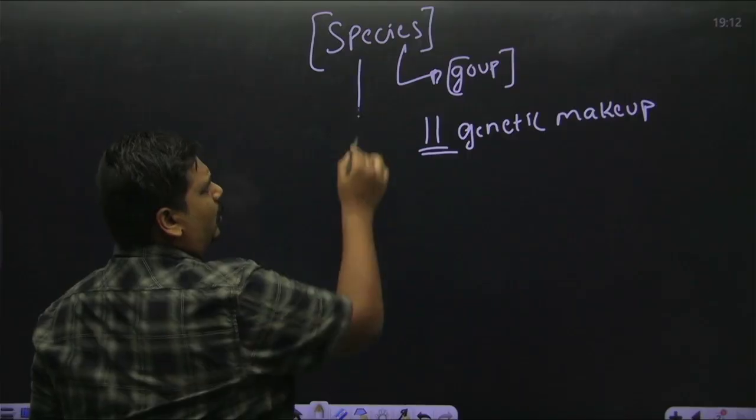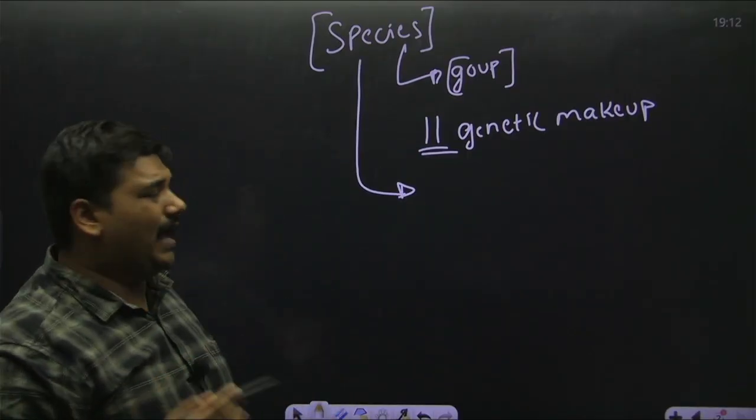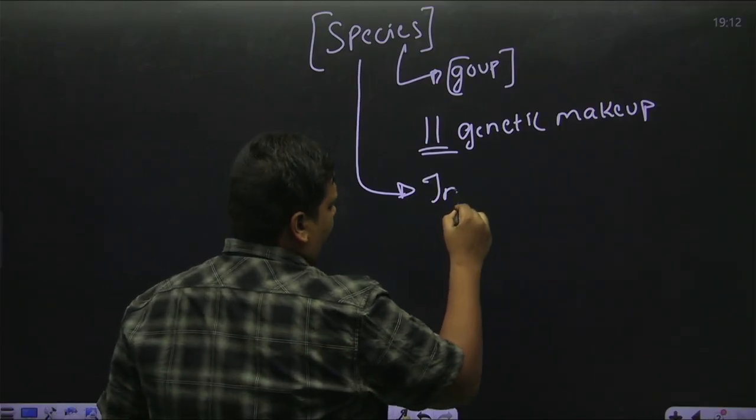And this group of species should have the ability to interbreed.